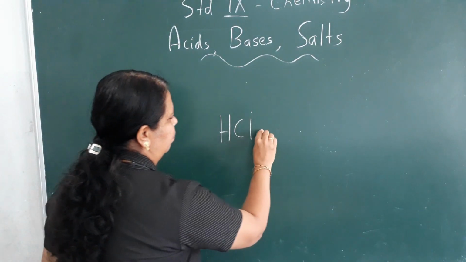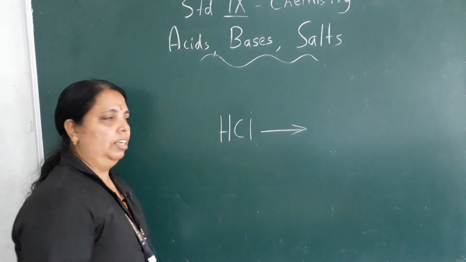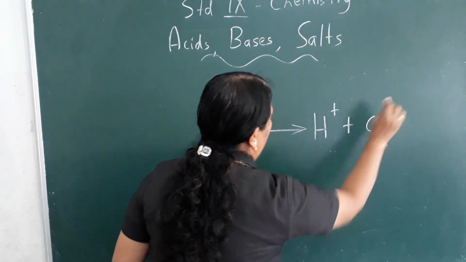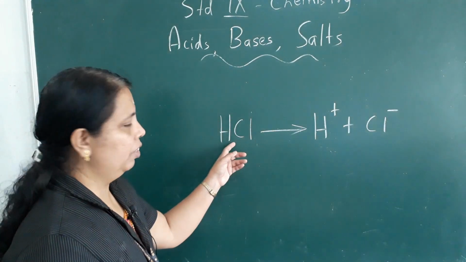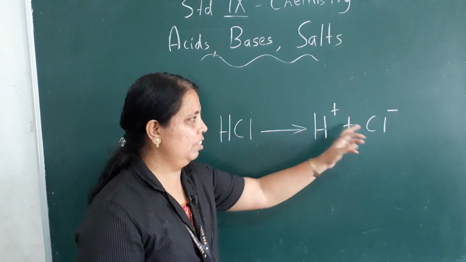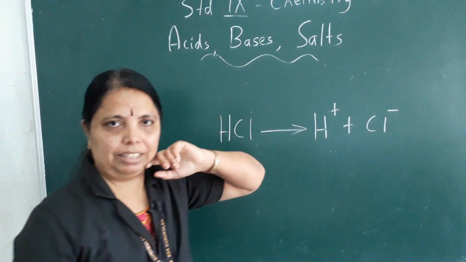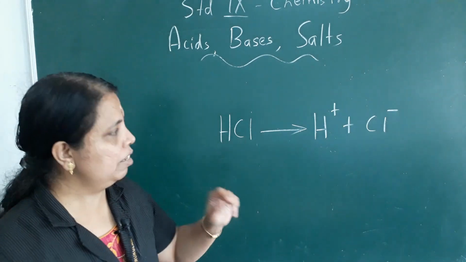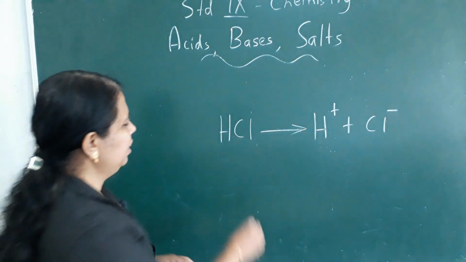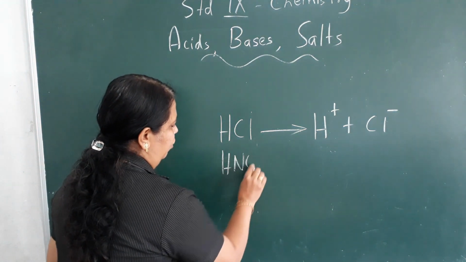When the acids dissolve in water, they split into positive ion and negative ion. When hydrochloric acid dissolves in water, it splits into hydrogen, that is positive, and chlorine, that is negative ion. H plus and Cl minus. Now there is one more example given. This is nitric acid.